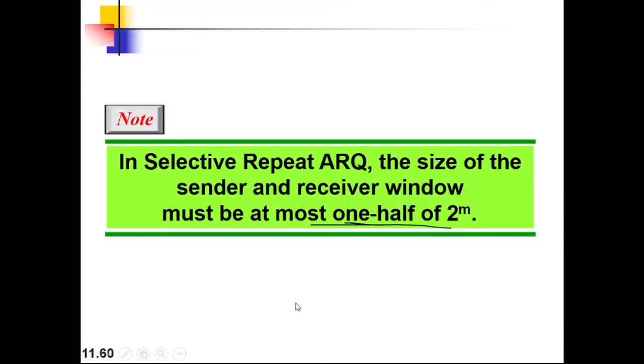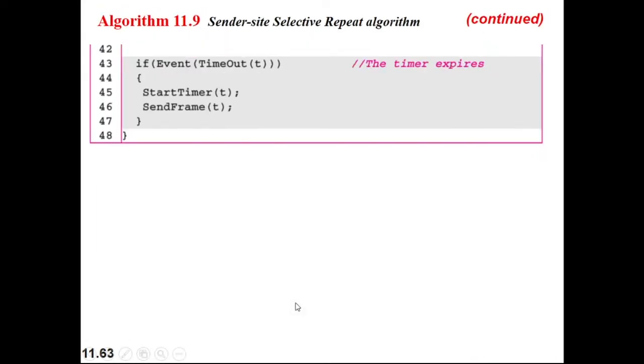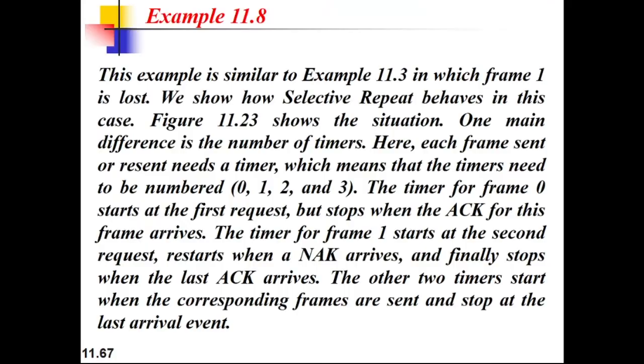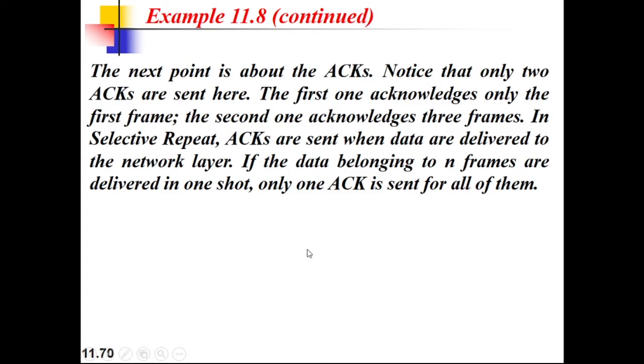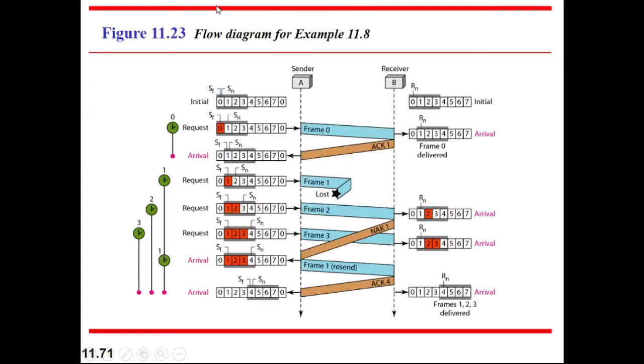So here you are sending the data. In selective repeat ARQ we have a special thing, that is NAK.